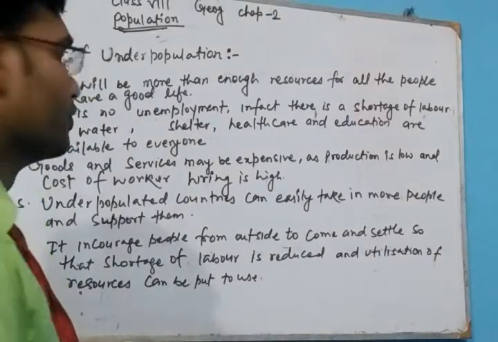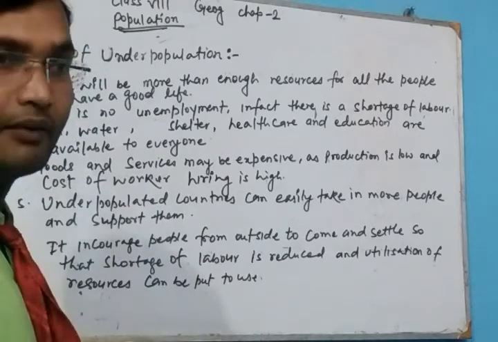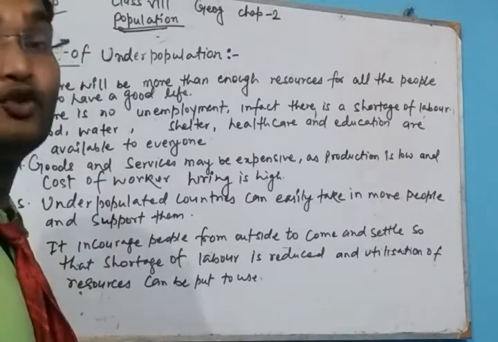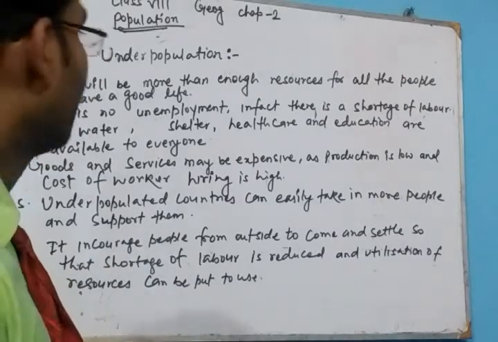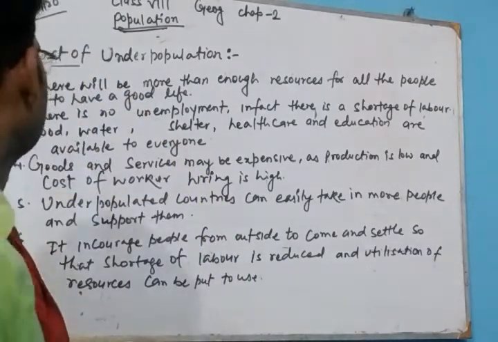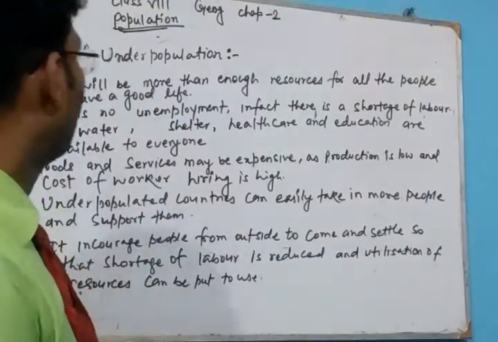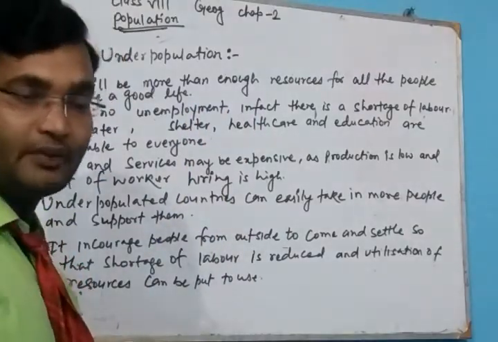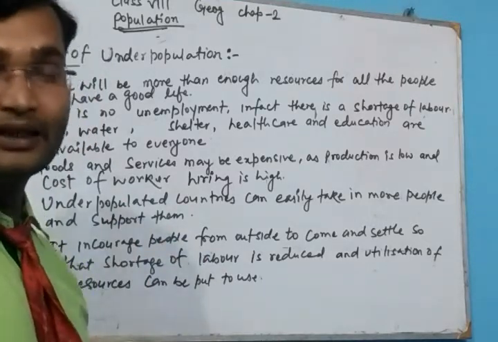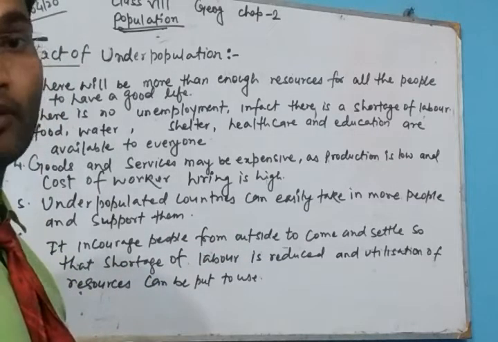First of all, there is a very small number of people and a large amount of resources that can be unutilized due to underpopulation. So, see, there will be more than enough resources for all the people to have a good life. Means the people who live in underpopulated countries have a very good life as compared to the overpopulated countries.